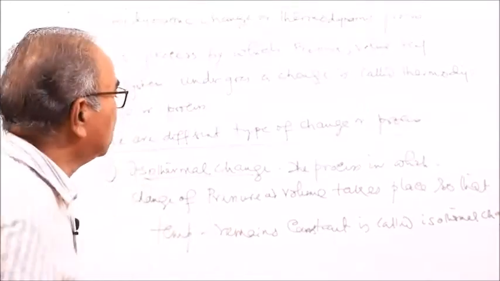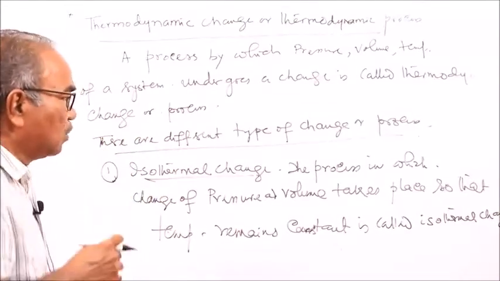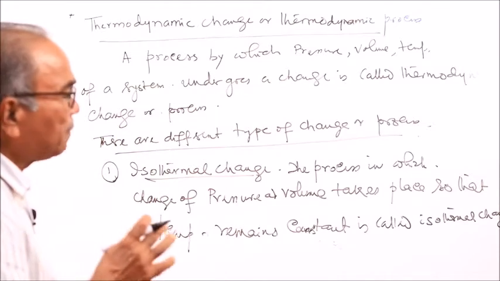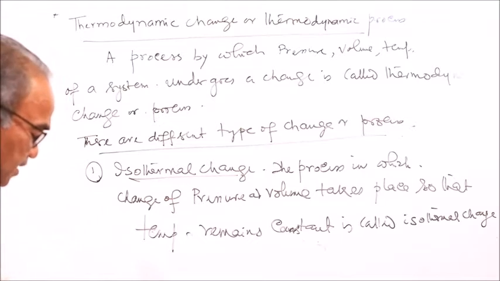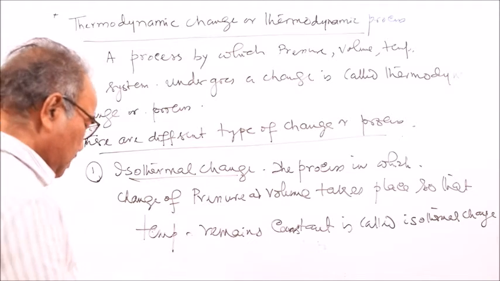In this process, there will be a change in pressure, there will be a change in volume, but the temperature of the system will not change, it remains constant. So that is called isothermal change.